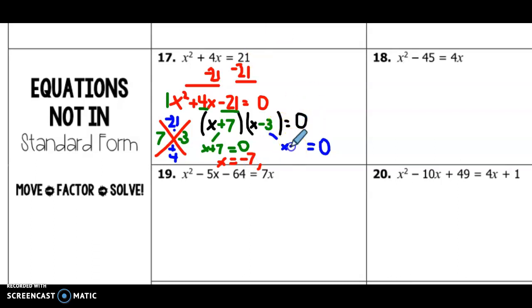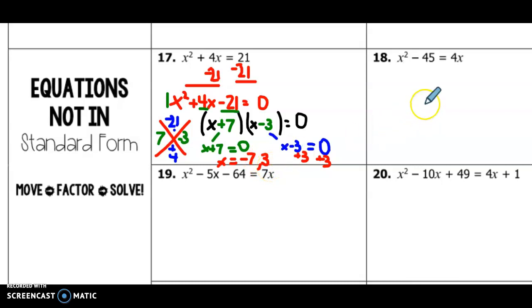My other factor is x minus 3 equals 0. So what I would do here is I would add 3 to both sides. I know this is really slow, sorry about that. Okay, so my second solution would be +3. So my answer for this, I would say, is x equals -7 or +3.